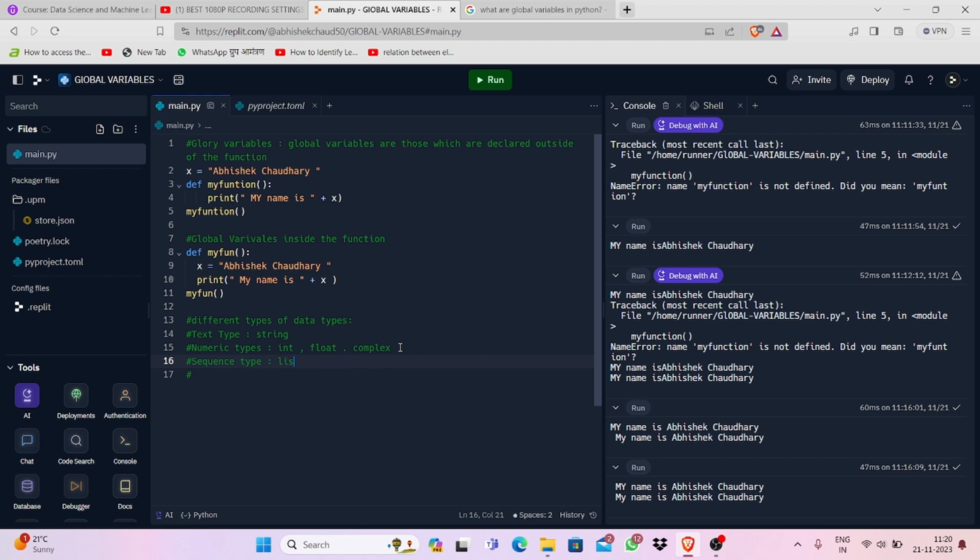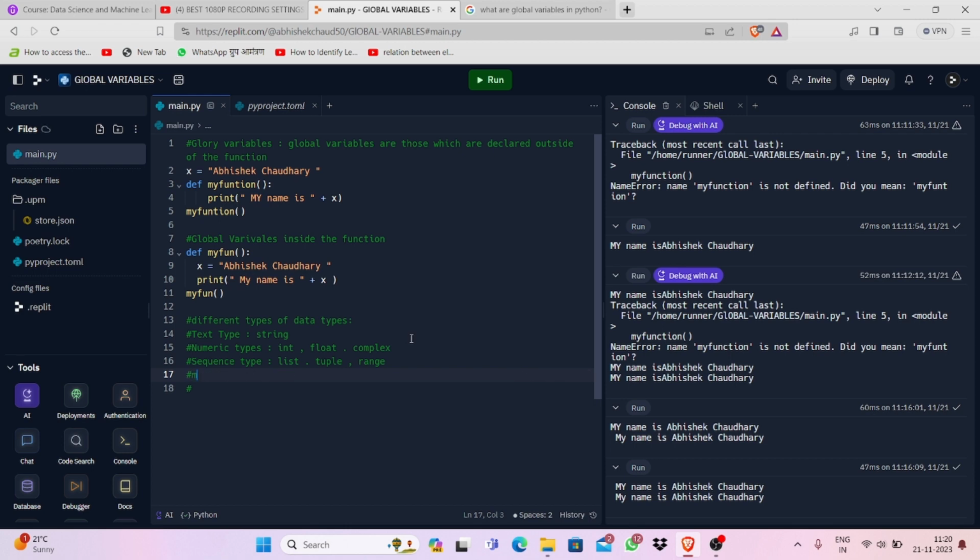That is why. So next we are studying the sequence data type, and in this type of data type we have three things, three subtypes, which are list, another one is tuple, and another one is range. We studied three now.